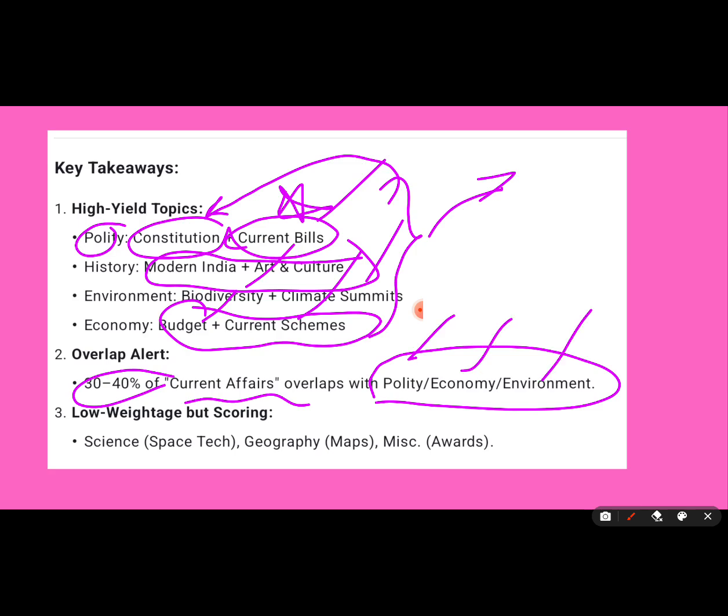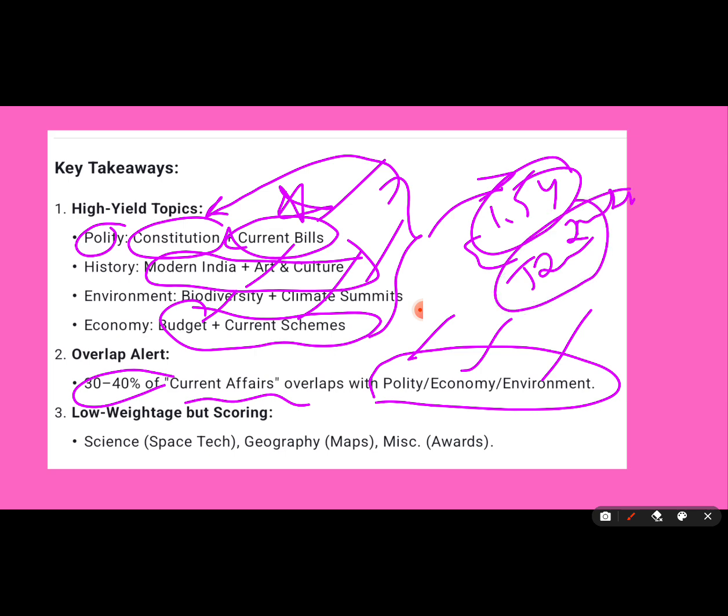After you complete the fundamentals of polity, economy, environment, science and technology, geography, focus on current affairs, year end review, or the last 1.5 year current affairs magazines. From June 2024 to May 2025 is most important. After you complete this, then study from January 2024 to June 2024. That is more than enough.